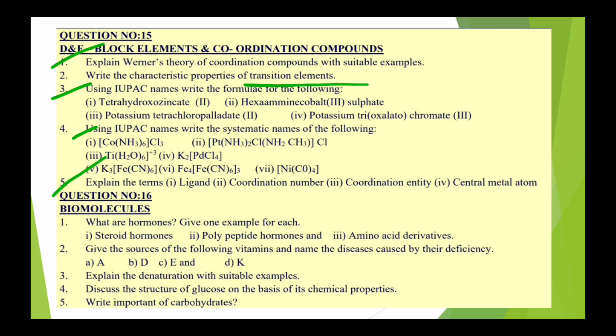Then question number 16, biomolecules. In that, what are hormones, steroid hormones, polypeptide hormones and amino acid derivatives? Give one example for each. Then discuss the structural elucidation, structure of glucose on the basis of chemical properties. Very important. Then deficiency of the vitamins. Also you want to remember that question.